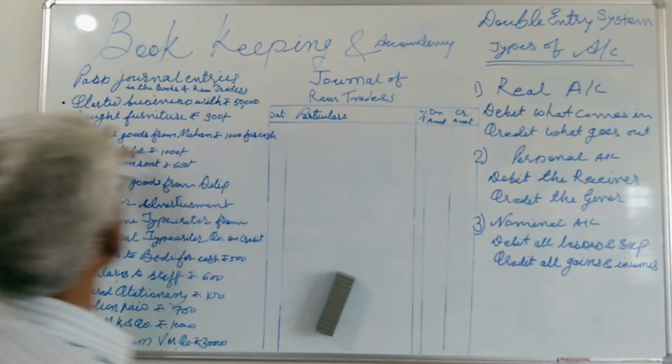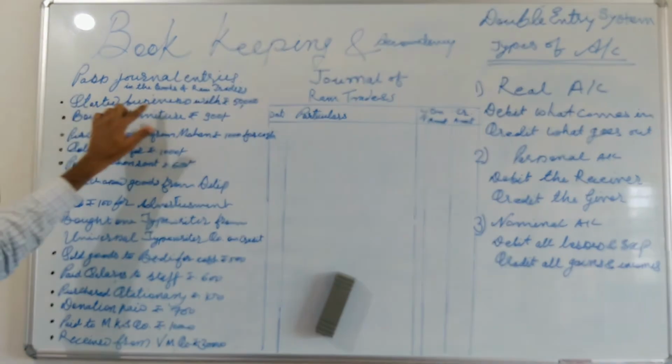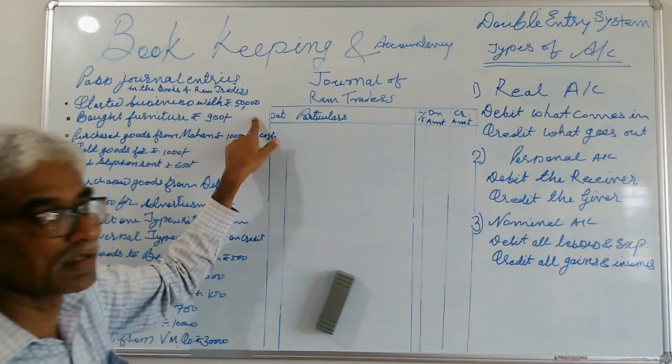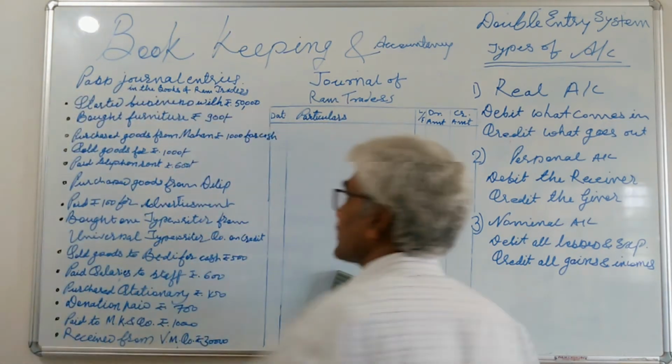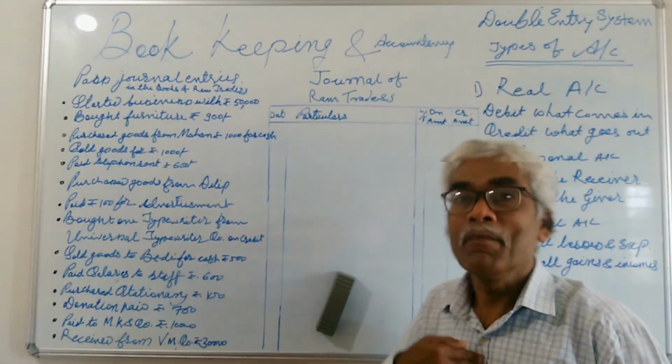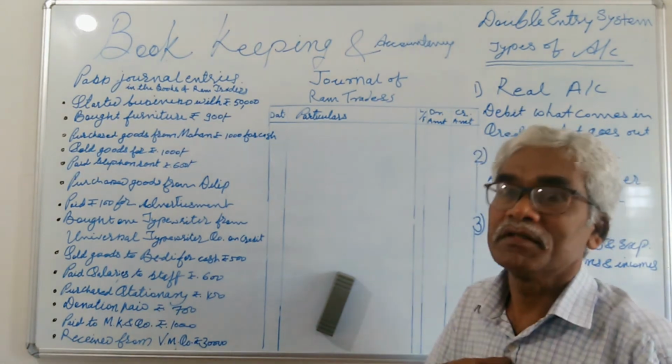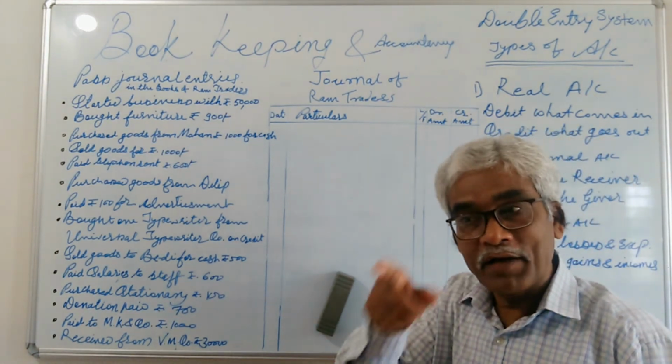So what happened in this transaction? Started business with rupees 50,000. So I raise a question on behalf of Ram Traders. Now I am the business. You are not you.